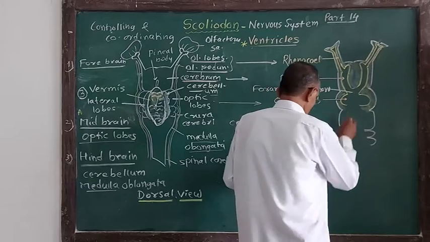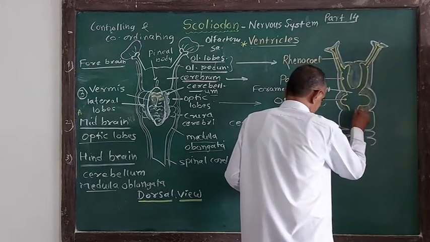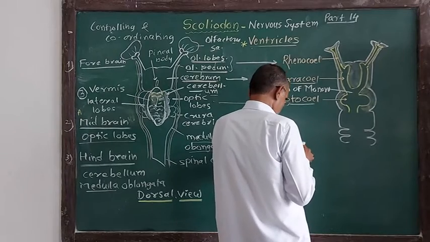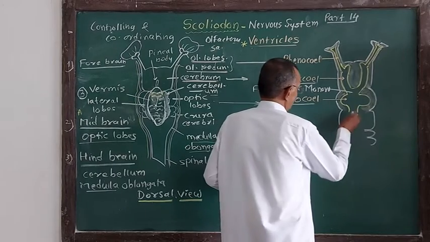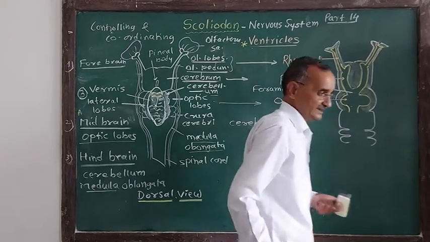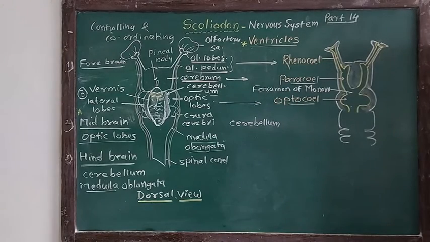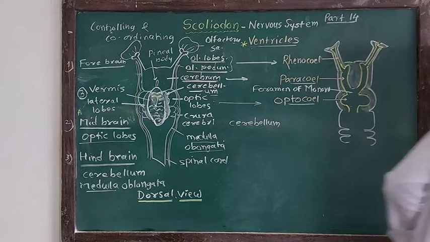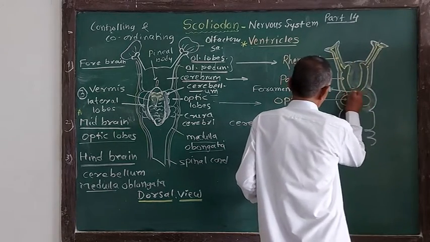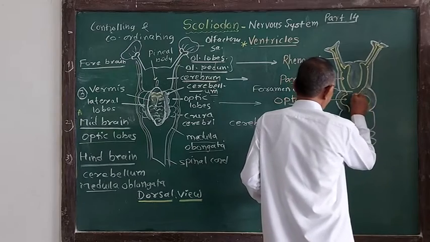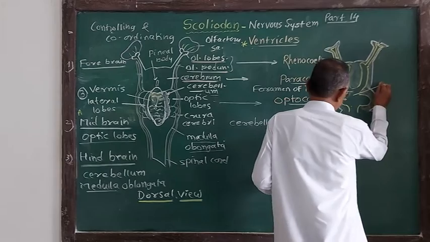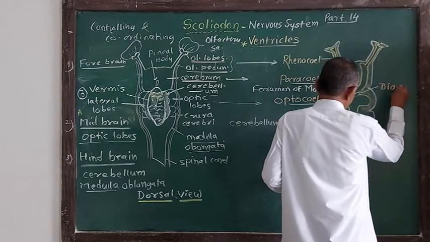Now this is octocele. Octocele is continued with the cavity of cerebellum. This cavity is octocele. So this is the region of the foramen of Monro, followed by the cavity of the diencephalon, known as the diacele.